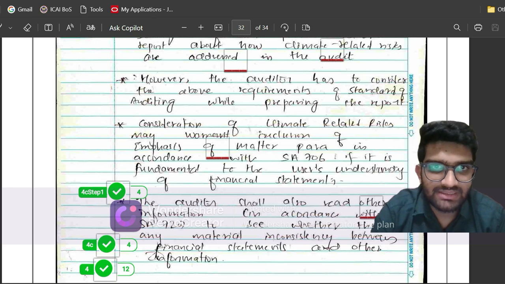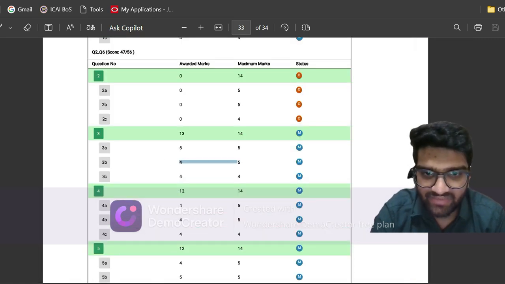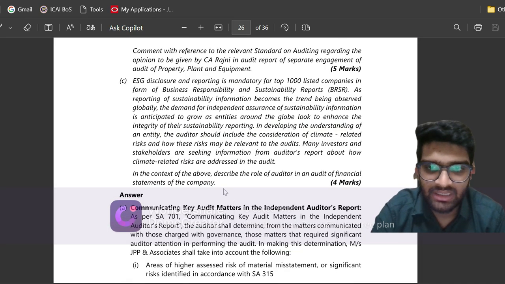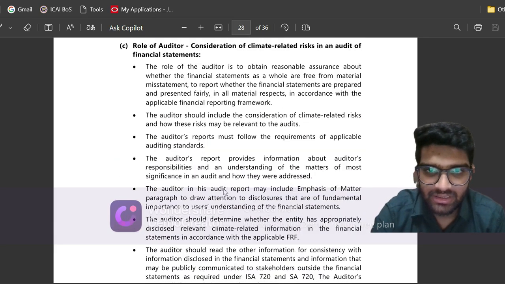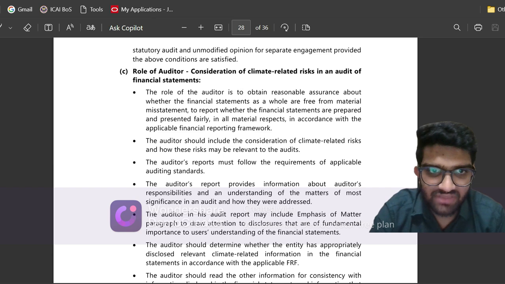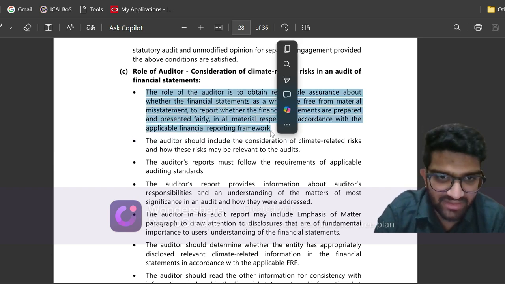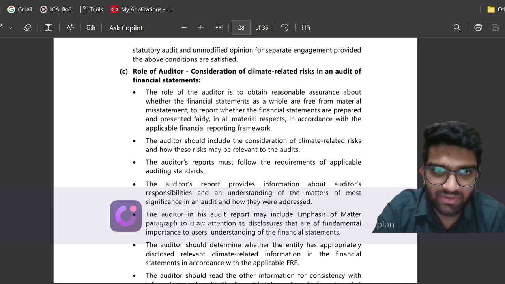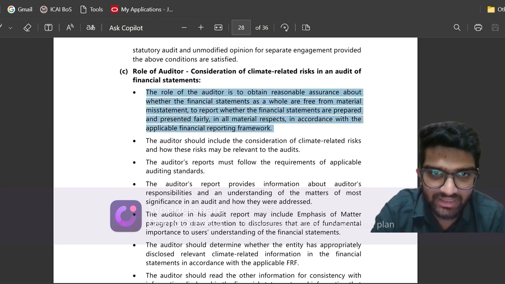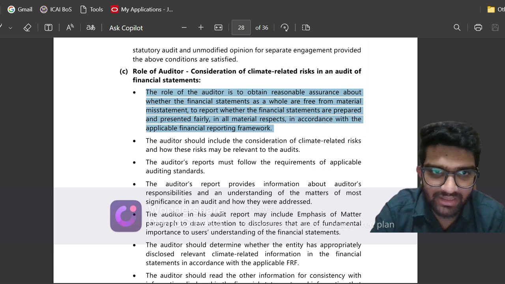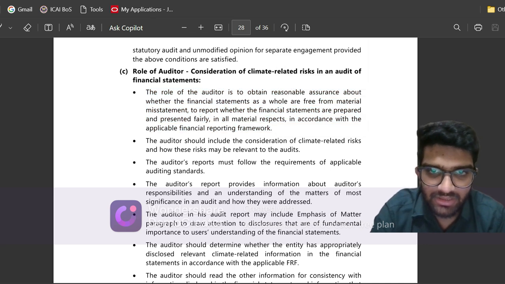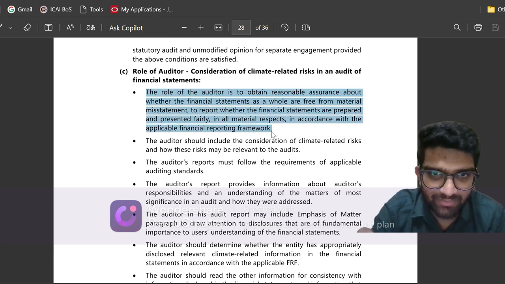So let us see how many marks we have got. Firstly, question 4C, we have got 4 out of 4 marks. Let us see what ICAI's answer is. Question 4C, role of auditor, consideration of climate related risks. So first, even ICAI has not given the reference to the standards. The role of the auditor, this is the objective as per SA 200, right? Whether the financial statements are free from material misstatements, whether due to fraud or error. So this was as per SA 200, which we have written the same point.